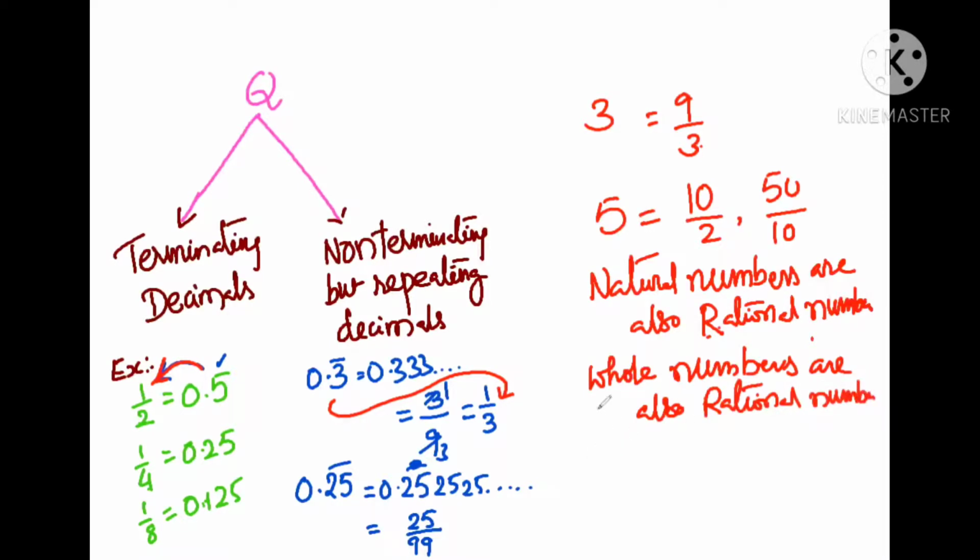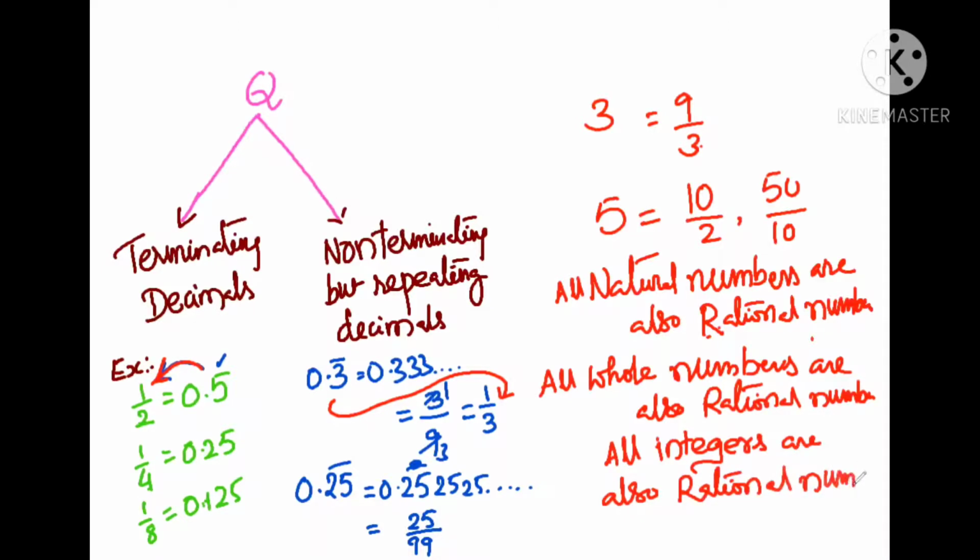All integers are also rational numbers. But not all rational numbers are integers, not all rational numbers are whole numbers, not all rational numbers are natural numbers.